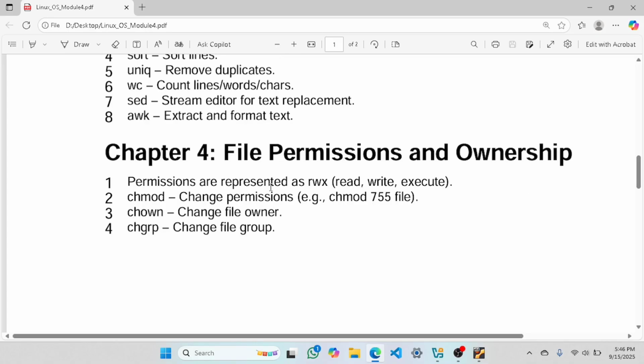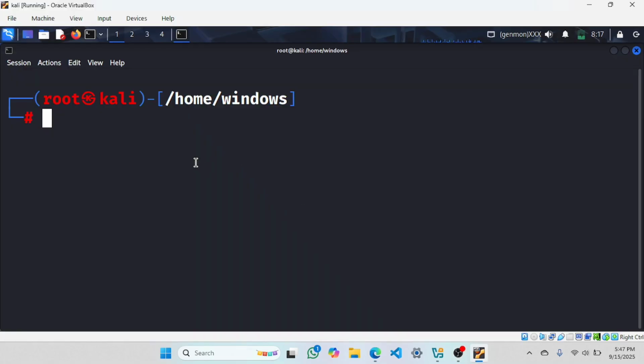This video is about file permissions and ownership. Here we will discuss in depth what file permissions and ownerships are in Linux. These are the main topics: permissions and how they are represented, how to change permissions, how to change file owner, and how to change file group. So let's start without wasting any more time.